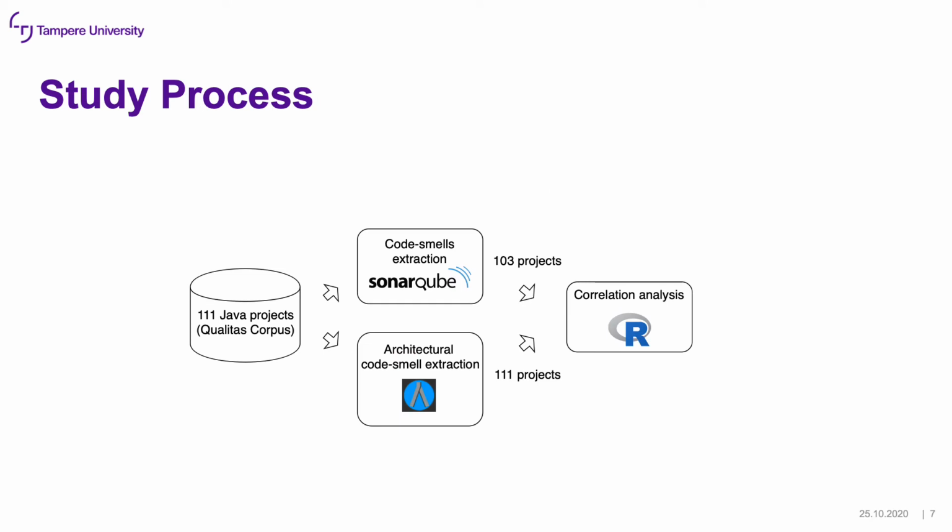So for conducting these studies, we took 111 Java projects from the Qualitas corpus. We calculated code smells using the PTDage plugin for SonarQube that we developed in the past, and then we extracted the architectural smells using Arcan. Results from SonarQube returned only 103 projects because the remaining projects were not analyzable. They were too big for our server. So in the end, we calculated the correlation between those two groups only on 103 projects.